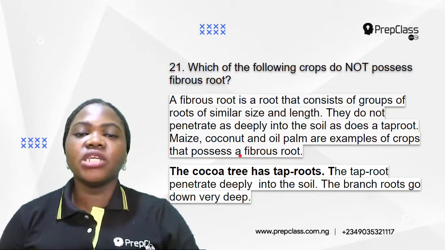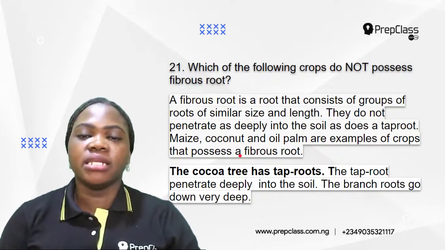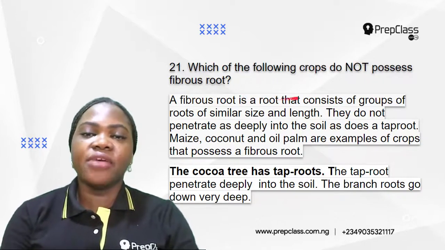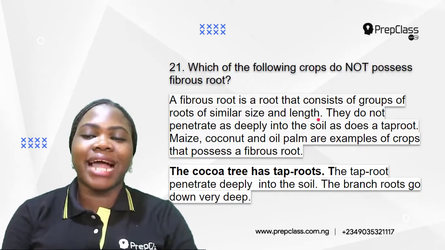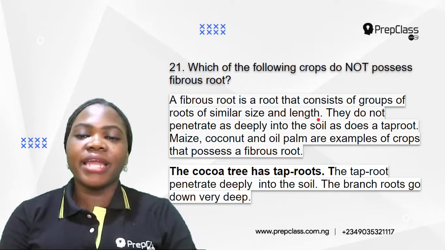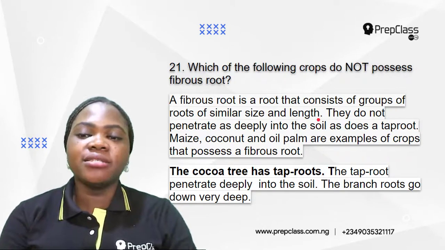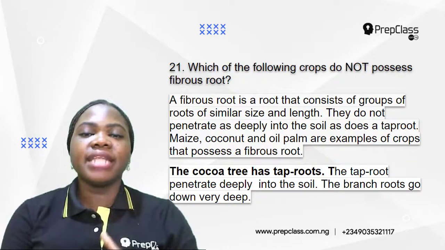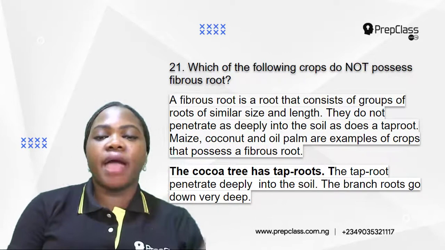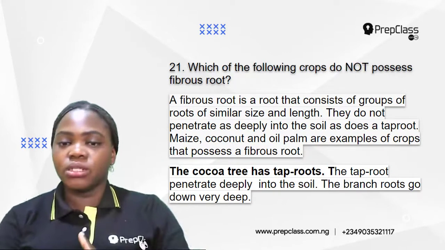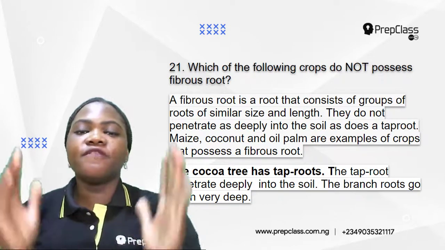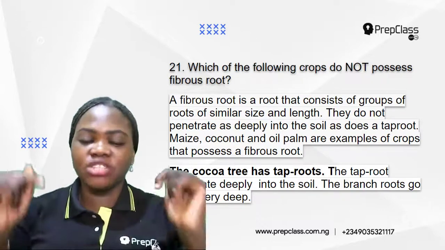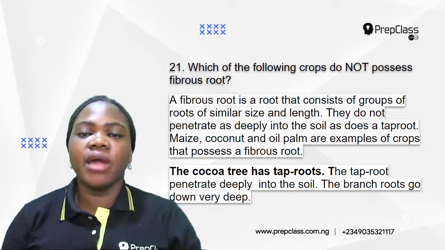But first of all, we need to know what fibrous root means. A fibrous root is a root that consists of groups of roots of similar size and length. They do not penetrate deeply into the soil. This is the main distinction between fibrous root and taproot. Taproot goes deeply into the soil, while fibrous root does not penetrate deeply into the soil.